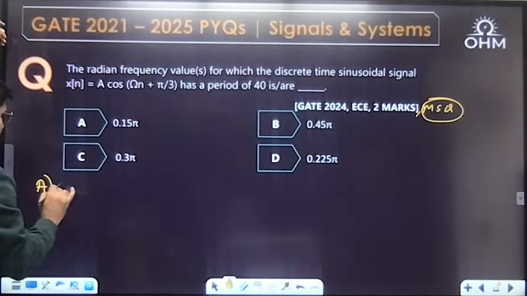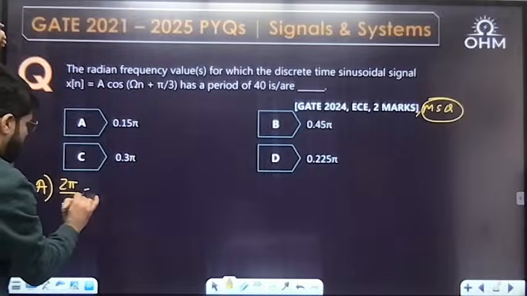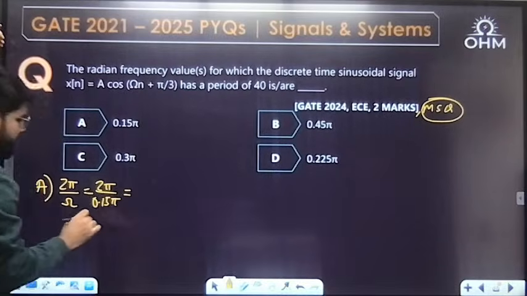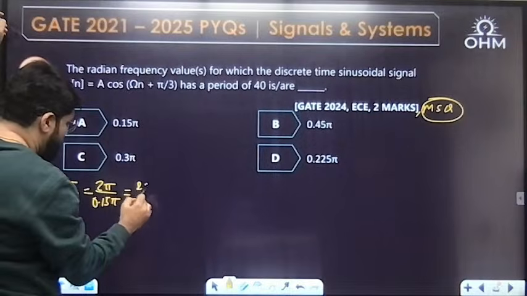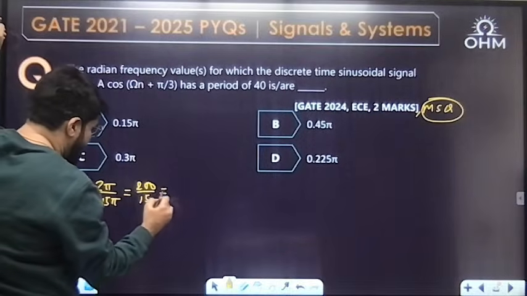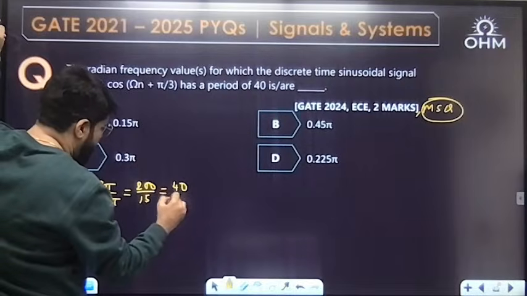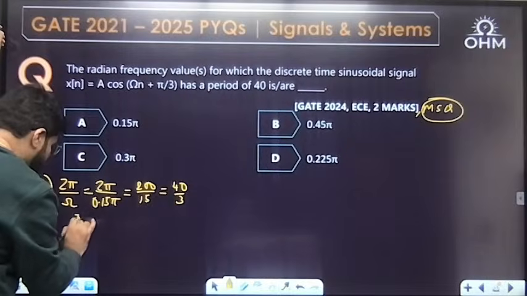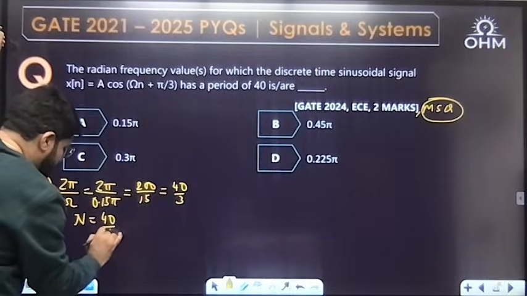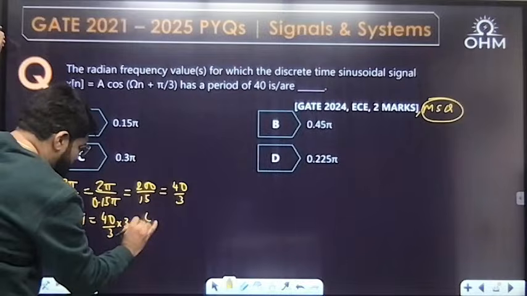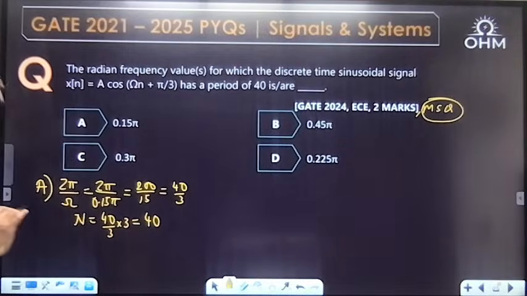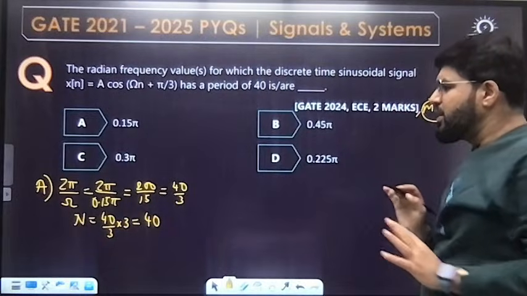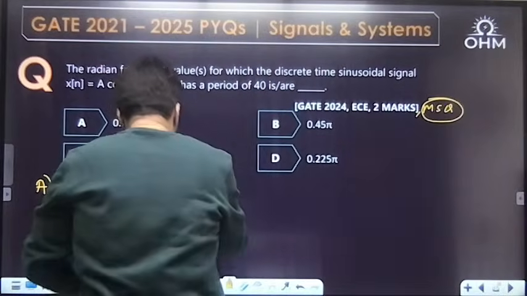Option A. What is 2 pi by omega? 2 pi upon 0.15 pi, pi cancels. I can write it as 200 by 15, or cancel 5, 40 by 3. Is it rational? Yes, it is rational. So what is the time period then? The time period will be 40 by 3 into the third multiple you can take. The time period has to be an integer. So the first signal can definitely have the period of 40. In fact, the fundamental period is 40.